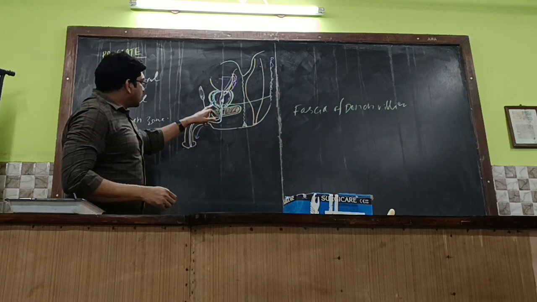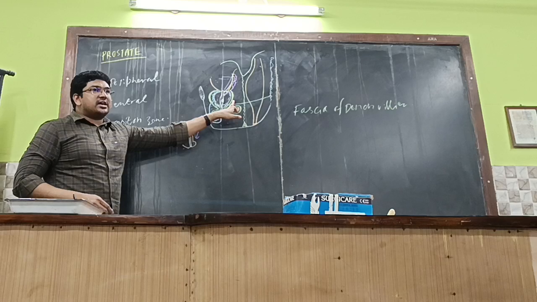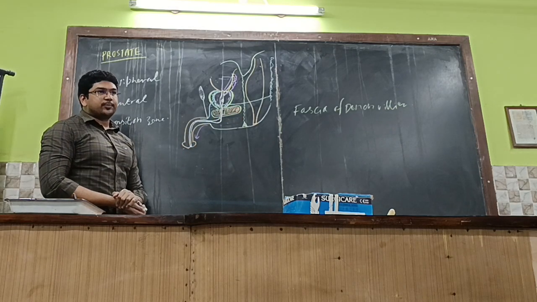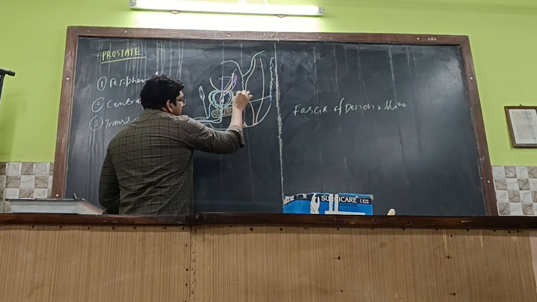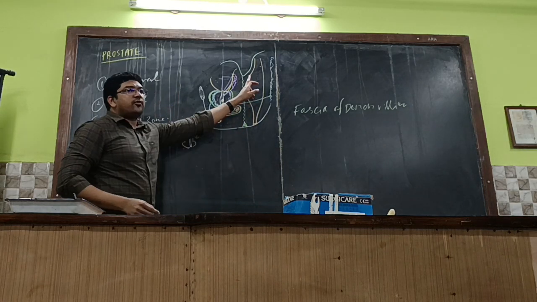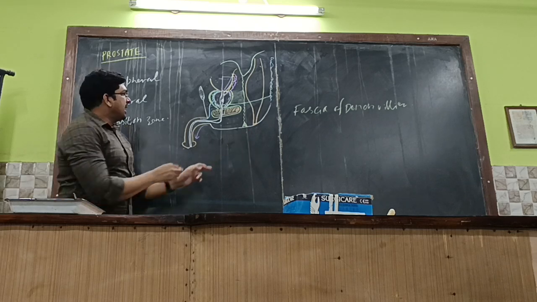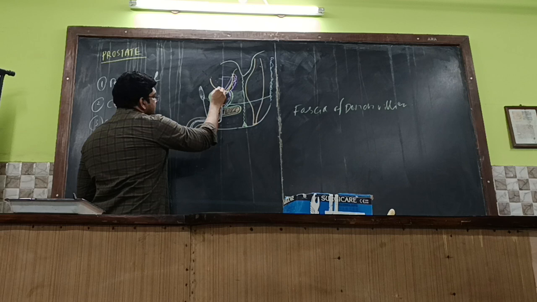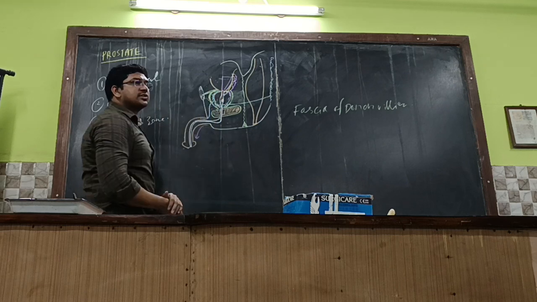So whatever fascia is present over here, what is that fascia? The prostatic fascia, which is called the false capsule of the prostate, will be joined with the fascia of Denonvilliers posteriorly, but will be connected to the pubis by means of puboprostatic ligaments.